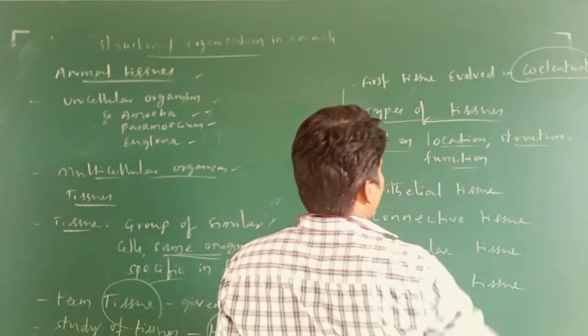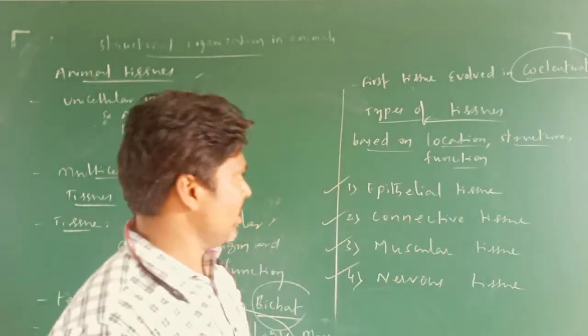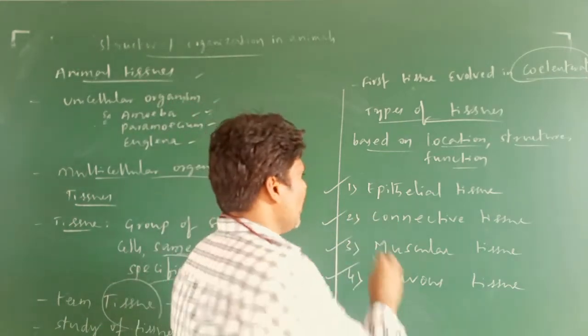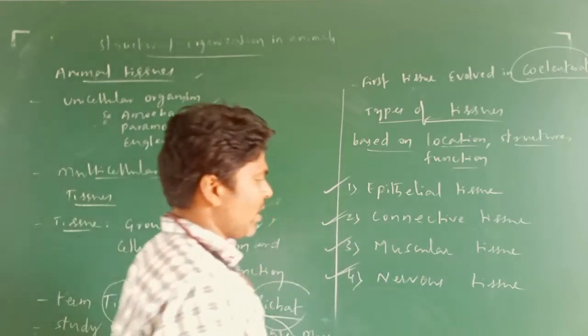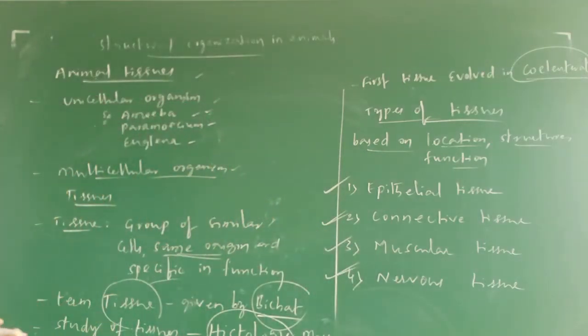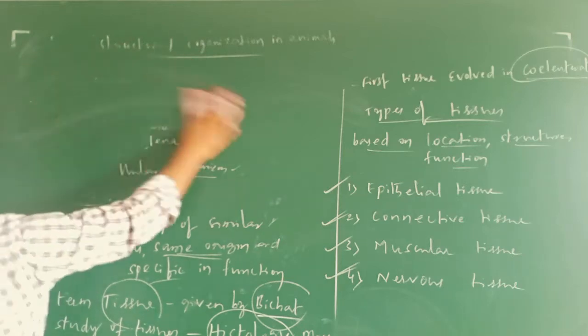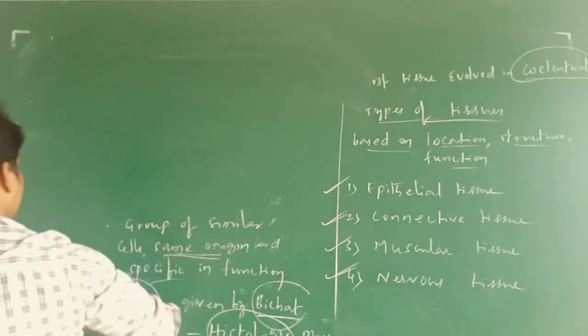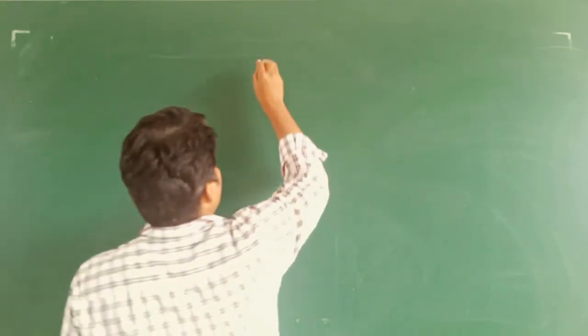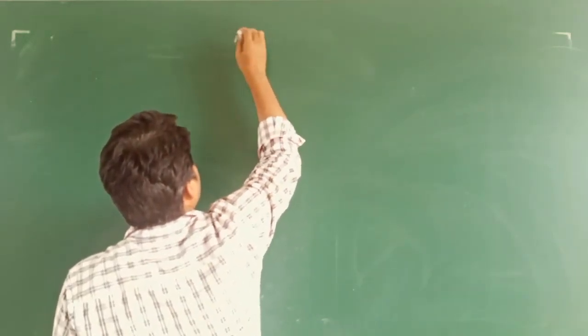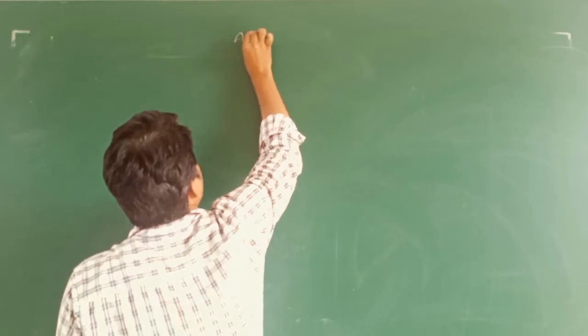Next, types of tissues based on location, structure and function: epithelial tissue, connective tissue, muscular tissue and nervous tissue. Now we are going to make a chart, then you will be able to understand broadly. First, animal tissues. This chart is very important for understanding.